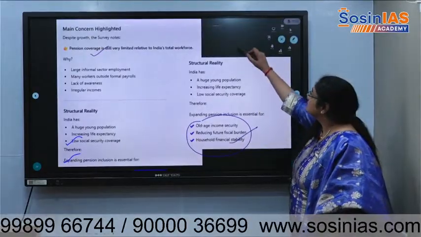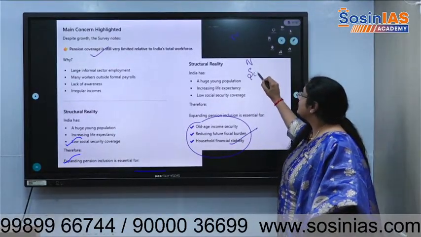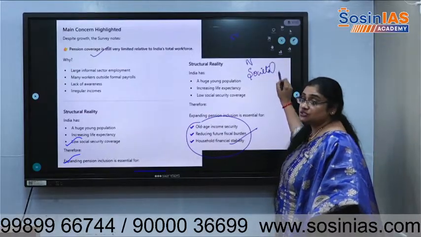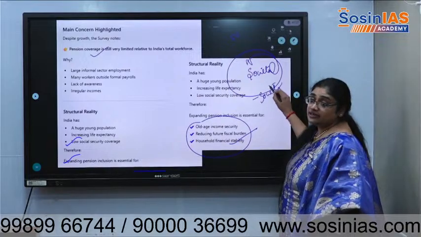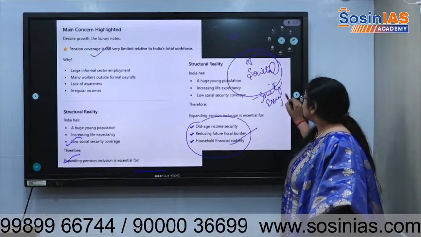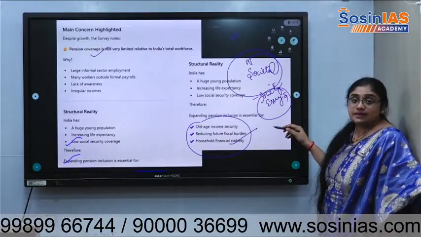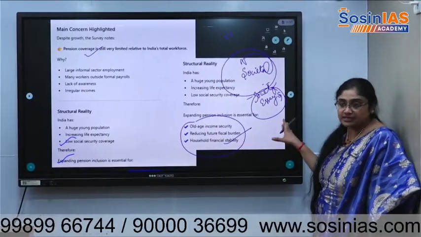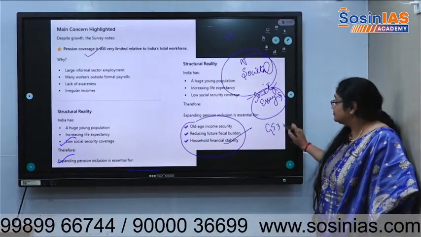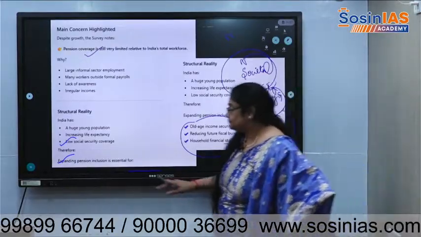See, the Economic Survey doesn't just talk about numbers. It talks about societal aspects also, social aspects also. Even for society, this is important. Even in essay, this kind of analysis will be important, where you will use these numbers, these ideas in your answer writing, whichever topic it is, especially in GS3 and GS2, you will use it.